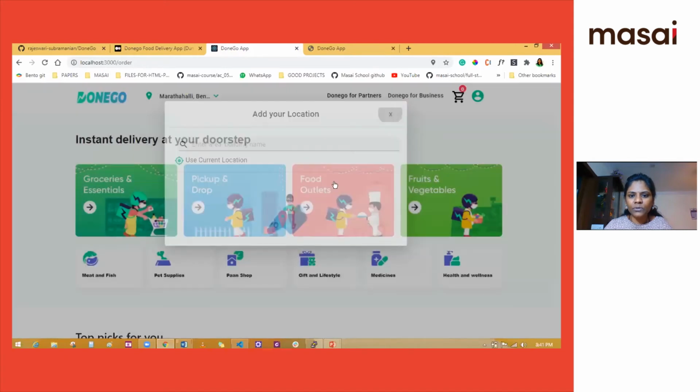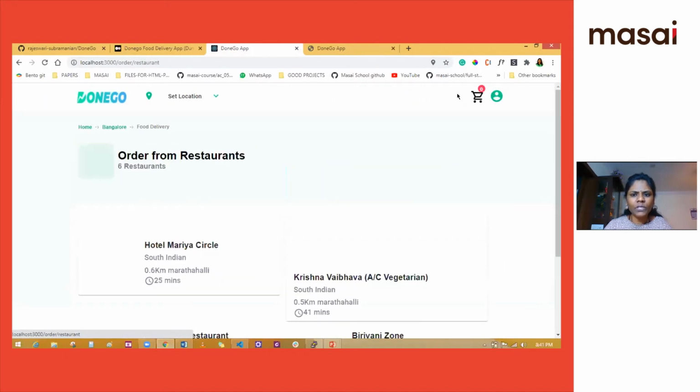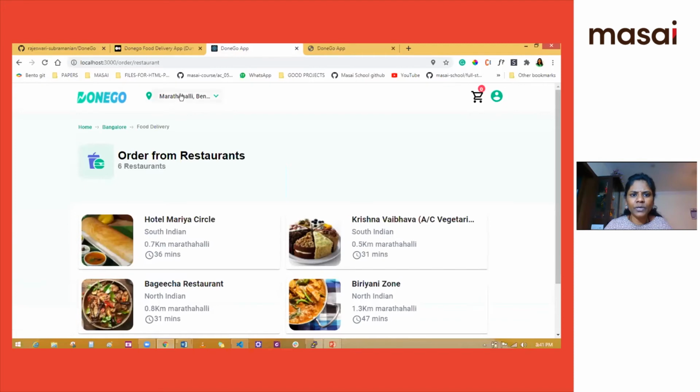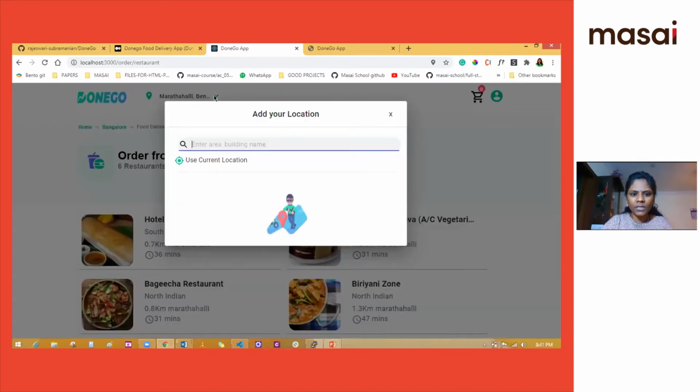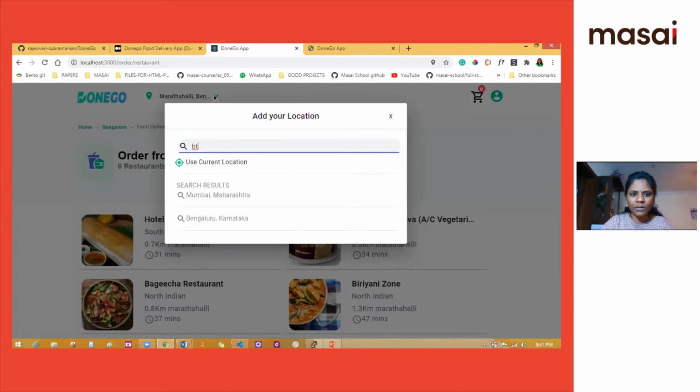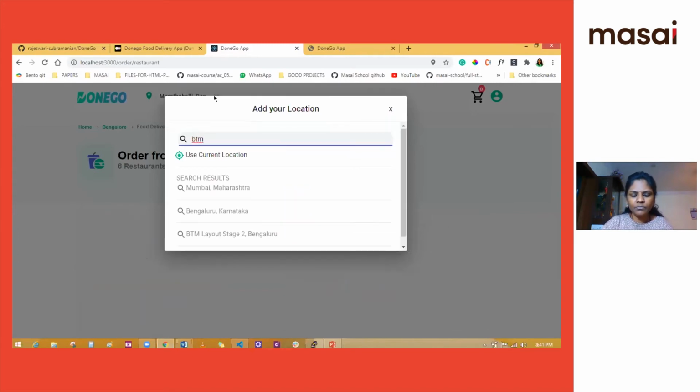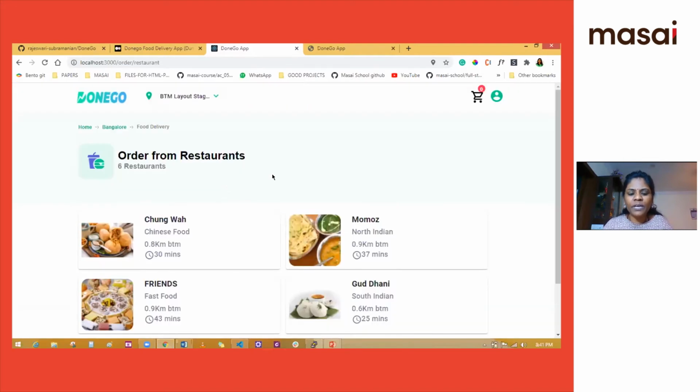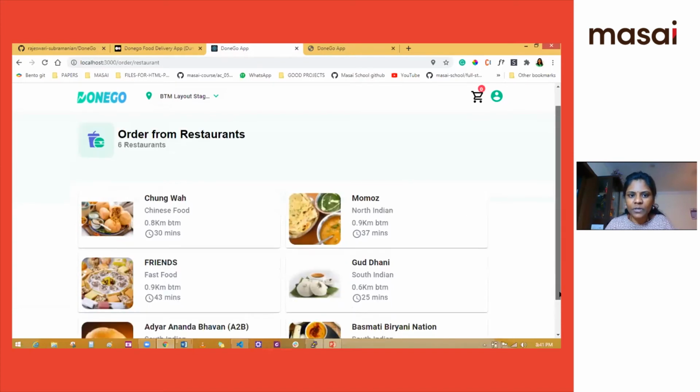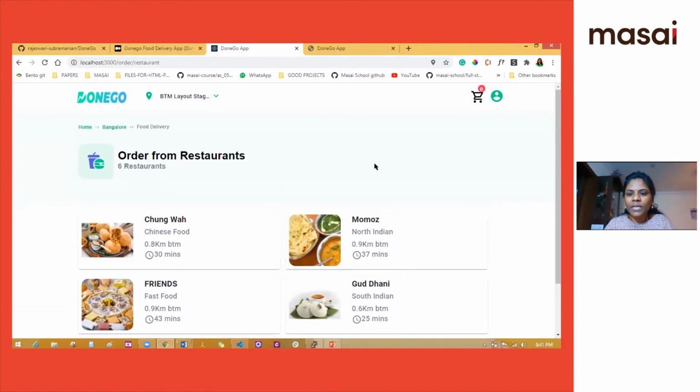I will first go through the food outlets. Initially the cart is 0. We are in Marathalli, so the current location is Marathalli. I will give one more location in Bangalore, that is BTM. So BTM is chosen. We have used two places in Bangalore, BTM and Marathalli. Now we have taken 6 restaurants from there. Now Madhurendra will explain how the checkout page is working.